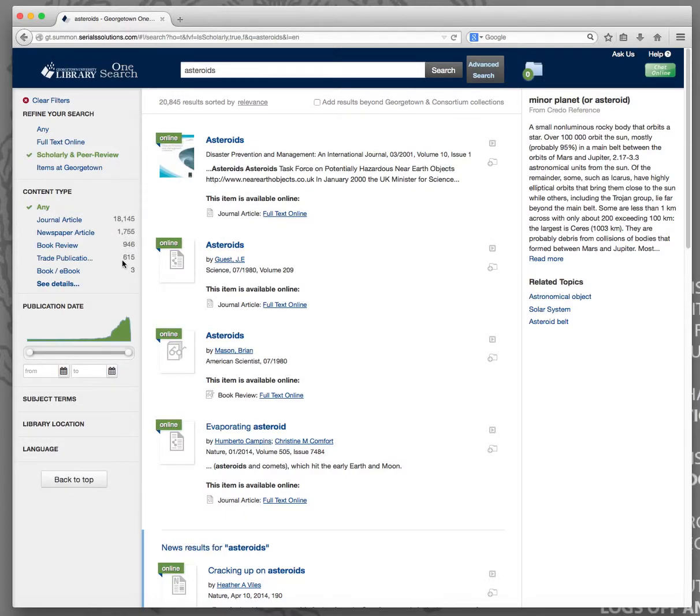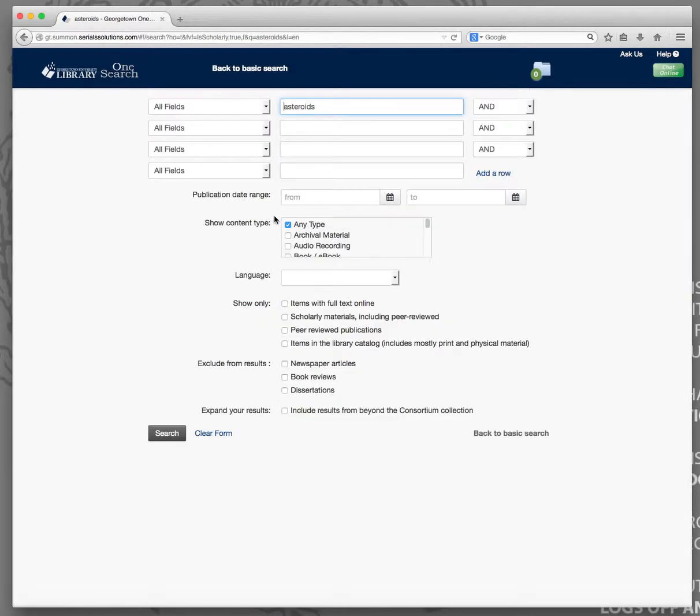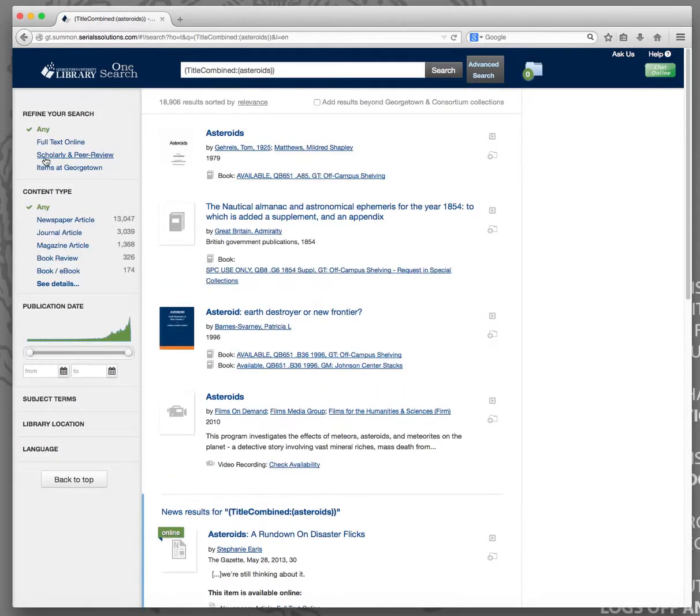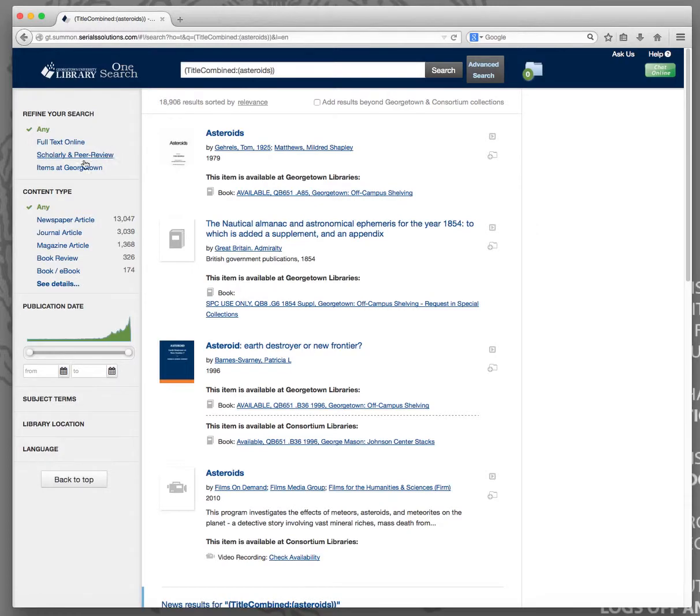They make this choice in the facets here on the search results page, and if they go into advanced search, you'll notice that the advanced search does not retain that facet. So this is no longer checked. So if I make a change to this and say, okay, this is actually something I want in the title, and I resubmit this search, that facet has been cleared. And this happens in numerous ways.